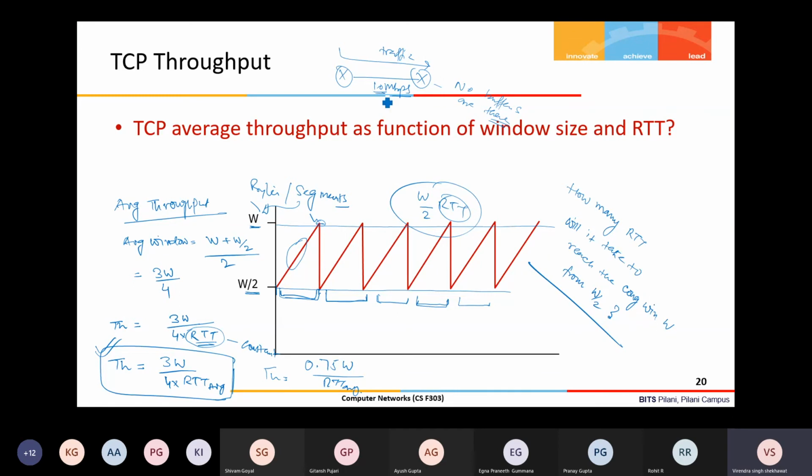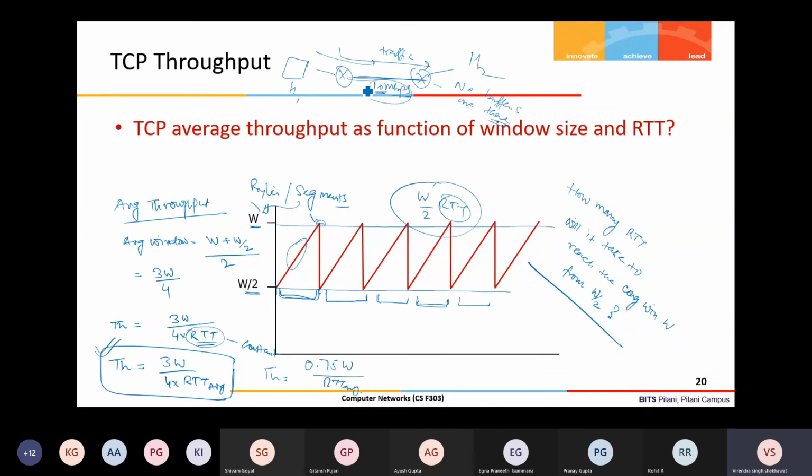Suppose I have one link, and here I connect one host H1. Here I connect host H2, and say this is a 10 Mbps link, and suppose I am running a long time TCP connection. So what is the throughput I will get?